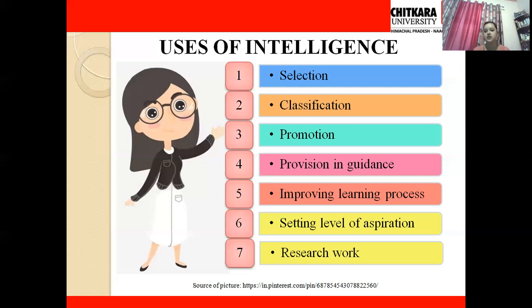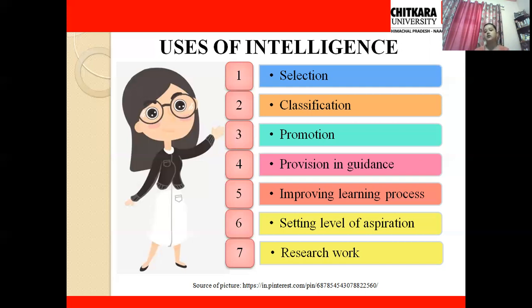Let's say someone joins a particular organization. Now they are performing certain kinds of functions over there, and while performing they have learned the basics of their particular job, but now they have the ability to perform better. One boss over there who is observing that person can see that this person has potential, so that person can get a promotion, because by seeing their intelligence level and how they are dealing with their problems, I can see that this person would be able to do better in the next situation or next step. So that is how promotion is also influenced by intelligence.